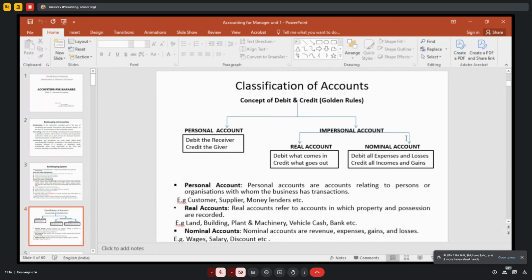The assets you are purchasing that come into the business, and the assets that go out from your business, come under real account. Nominal account: under that you have to debit all the expenses and losses and credit all incomes and gains, right? So for personal account, debit the receiver, credit the giver. You have to debit those who are receiving the benefit, and credit the giver, right?